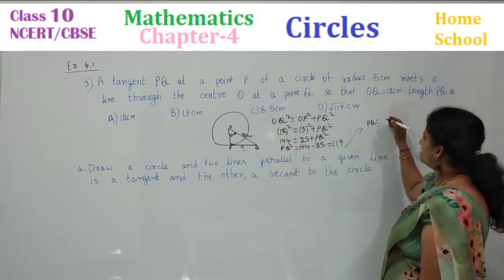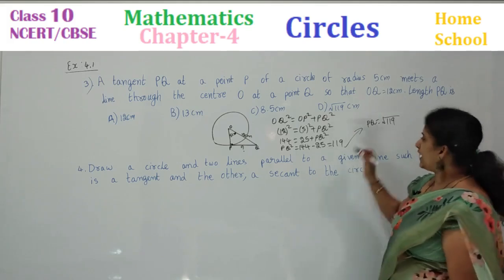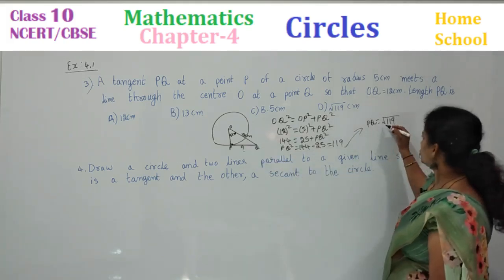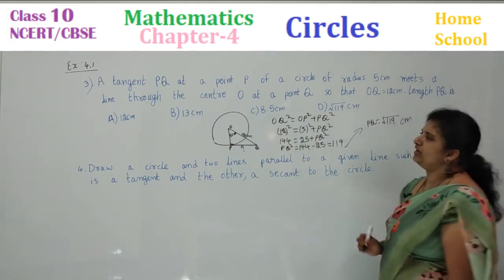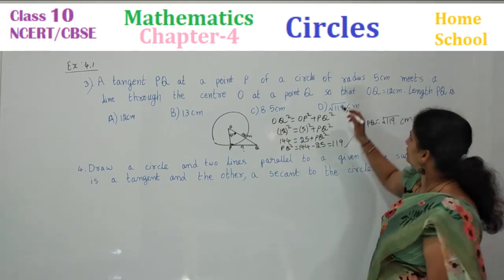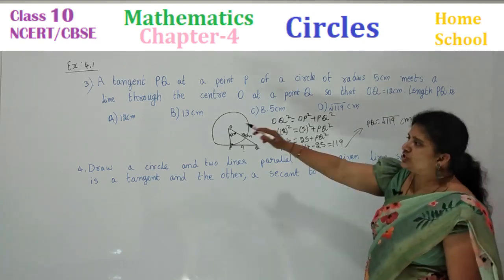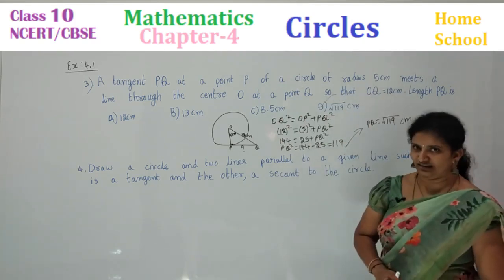This square, send to the other side. Apply square root. What is your answer? The length of the tangent PQ is equal to square root of 119 centimeters. Why is it centimeters? They have given the unit centimeters here. So which option is correct? Yes, D option is correct.